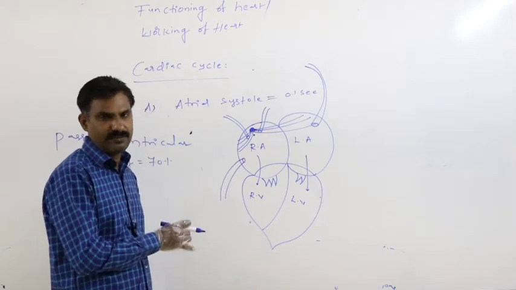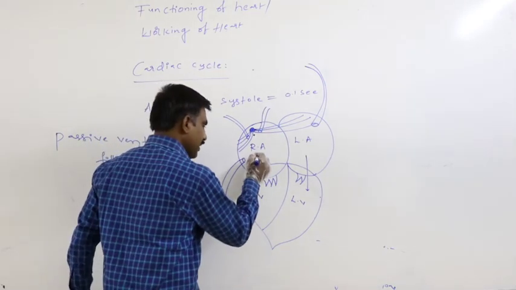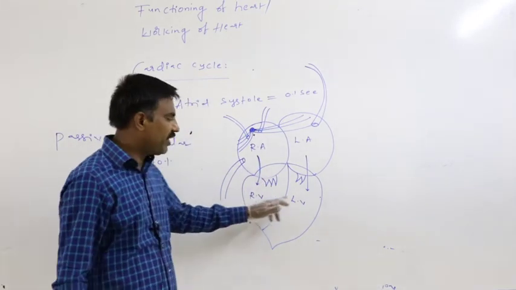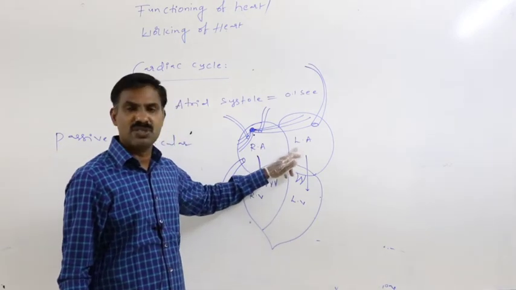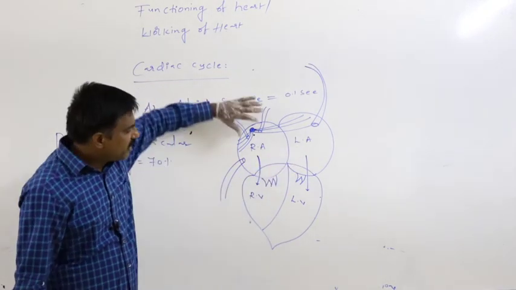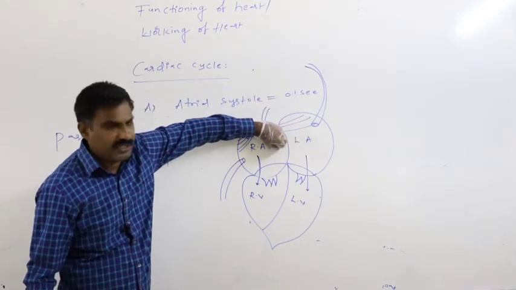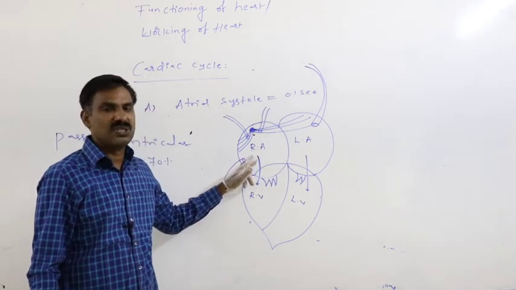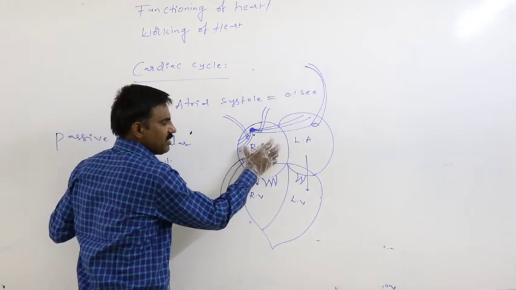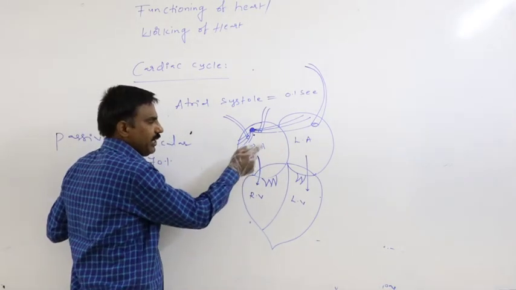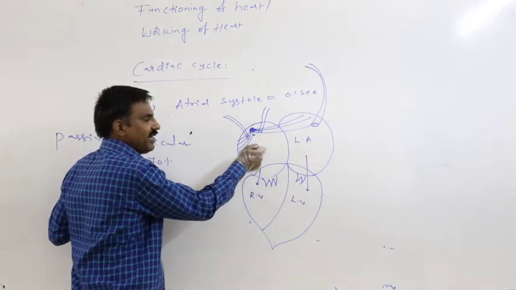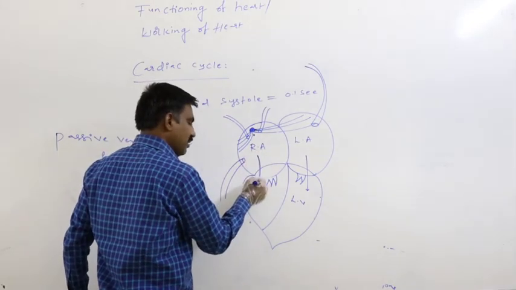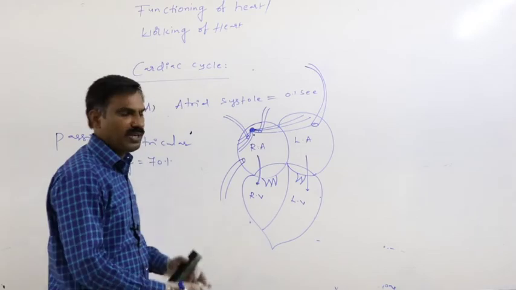As a result of this, the remaining 30% of the blood is forcefully pumped into the ventricles due to the contraction of both atria. Whenever both sides of the atria are contracted, definitely the pressure in the atria starts to rise. Whenever the right atrium is contracted, the pressure on the blood inside the right atrium increases. As a result, deoxygenated blood from the right atrium is pumped into the right ventricle.